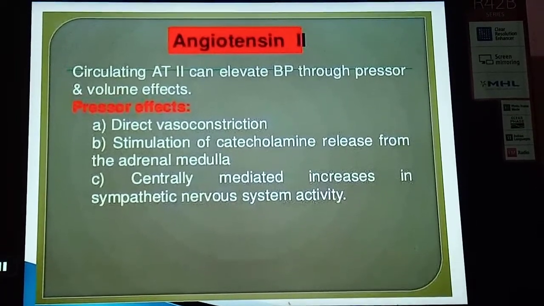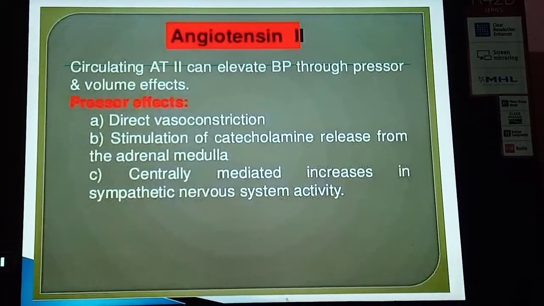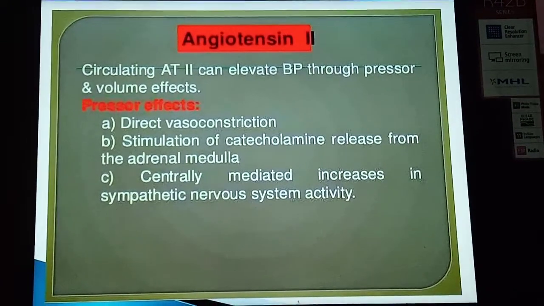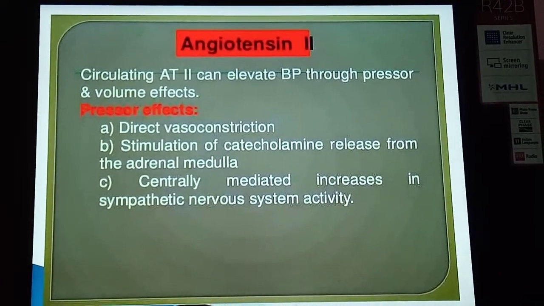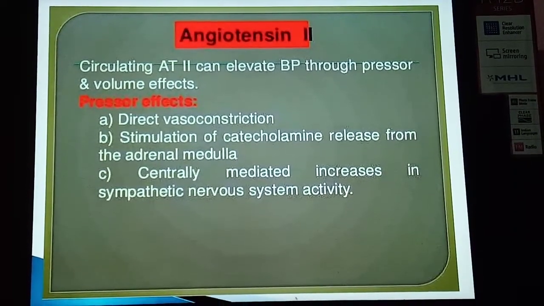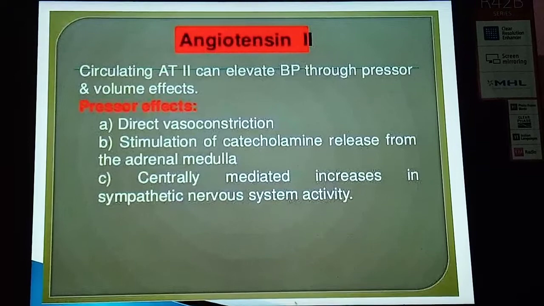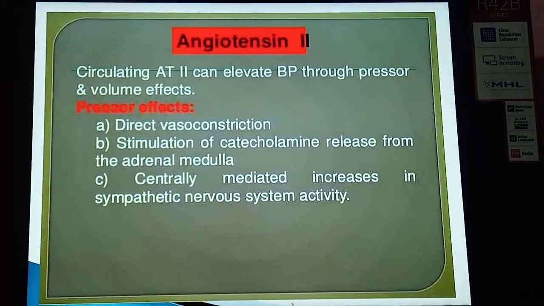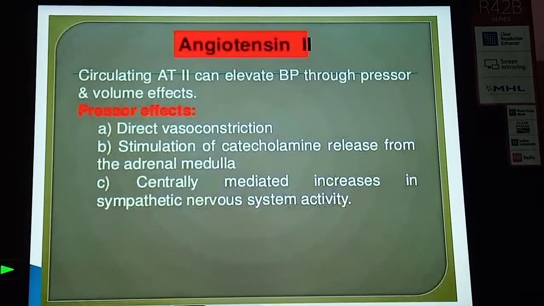Angiotensin II can elevate the blood pressure through the pressure and volume effects. The pressure effects may lead to direct vasoconstriction, stimulation of the catecholamine release from the adrenal medulla, and centrally mediated increase in the sympathetic nervous system activity.